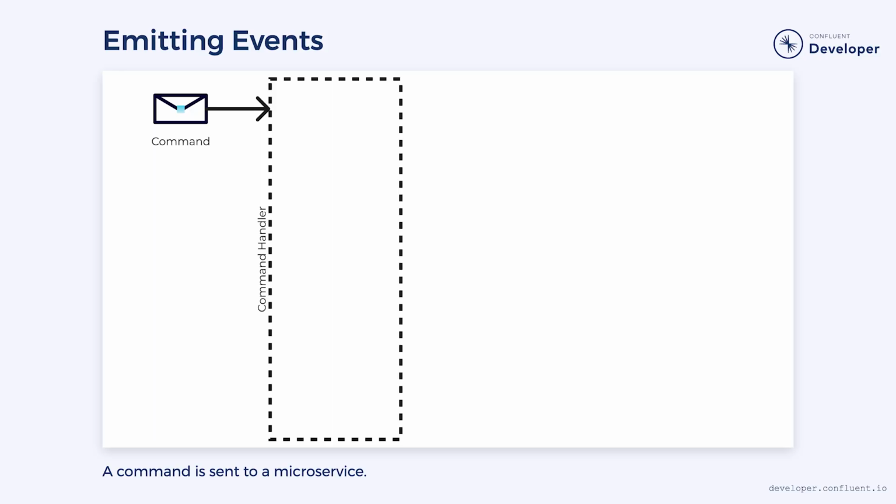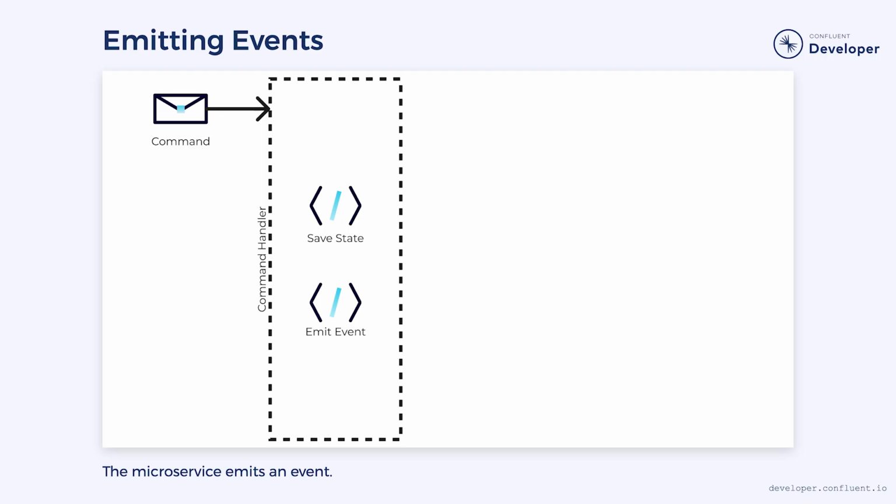When we emit an event from a microservice, it is typically triggered by a command. These commands are designed to change the state of the microservice in some way. While handling the command, we'll make any changes and then save them when we're done. In an event-driven system, we want to emit that change in the form of an event. On the surface, this sounds simple. However, can you spot the hidden issue?